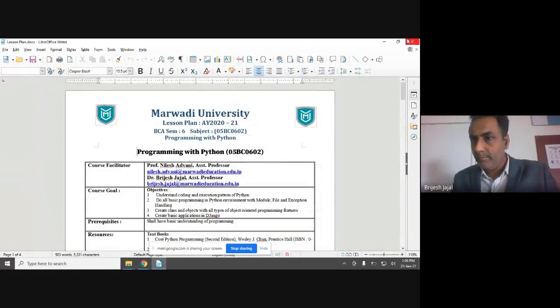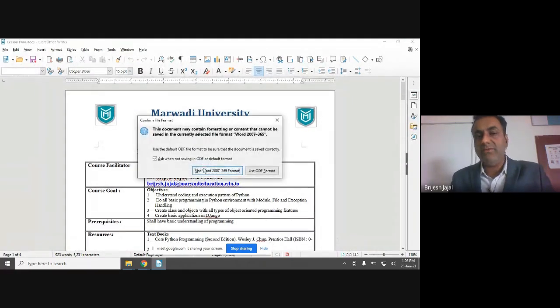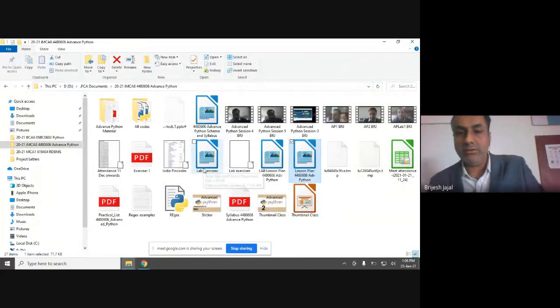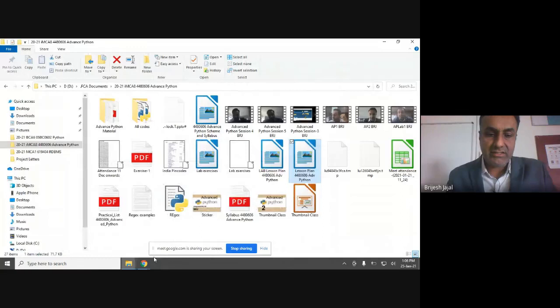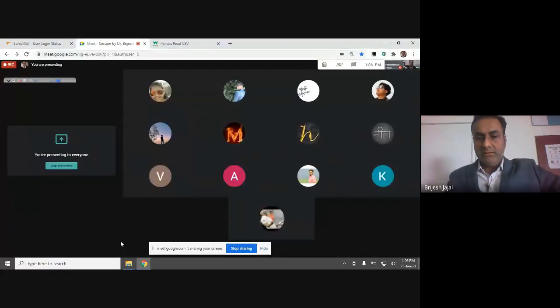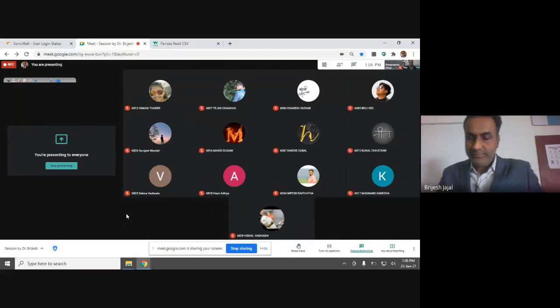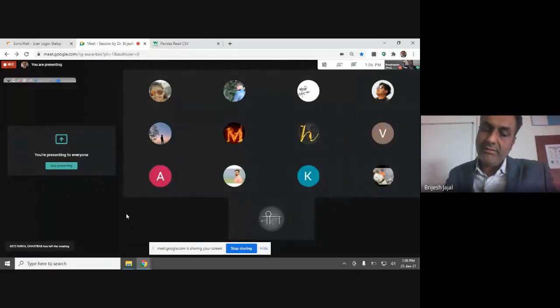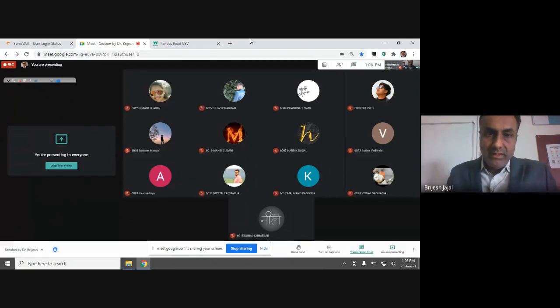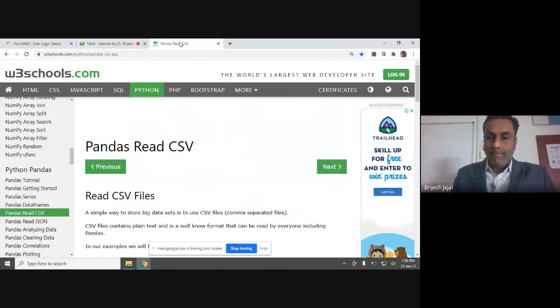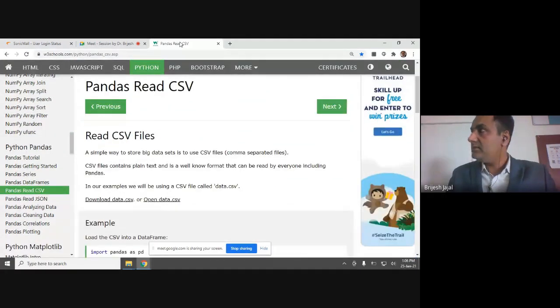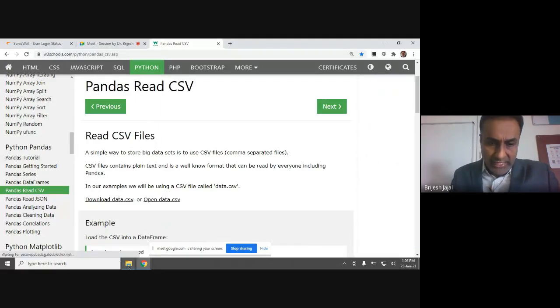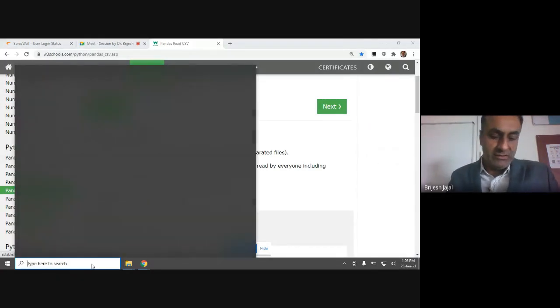It's very simple, but you need to understand the file handling. I have already shown you how file handling works, right? The only thing is you have to read the values, and you have to import the reading function which is available in the special library known as pandas. Okay, so let us start. Today's task is reading the CSV values. Now my question was, are you familiar with the CSV format?